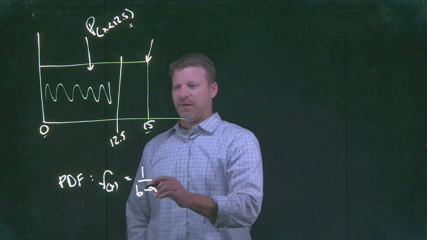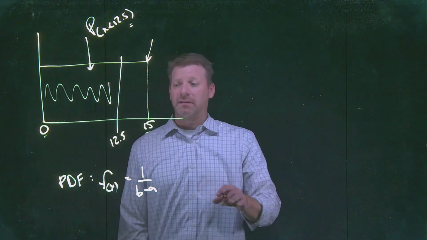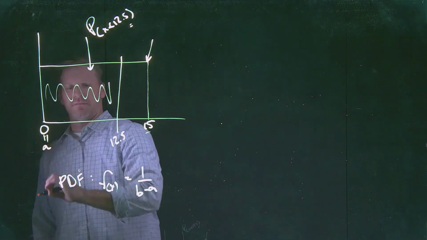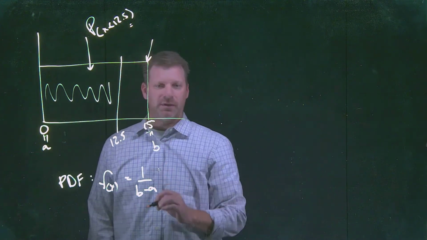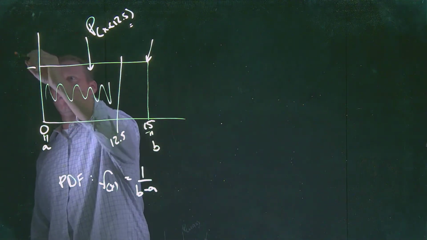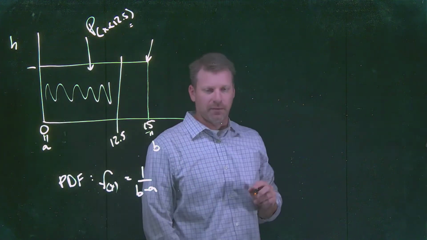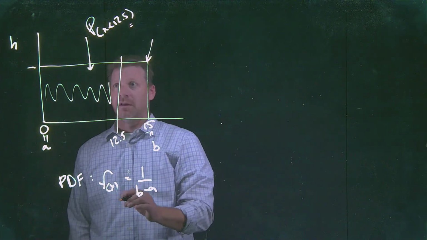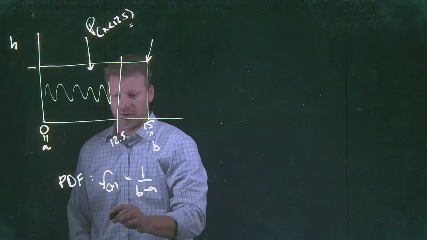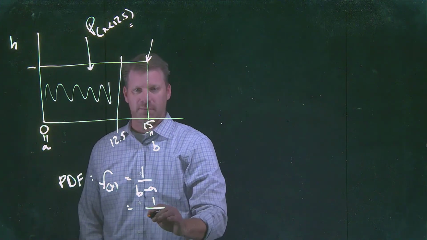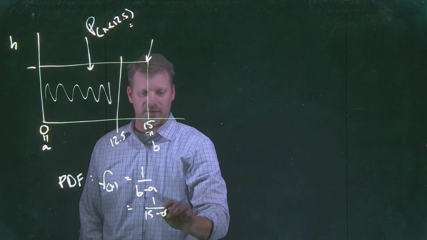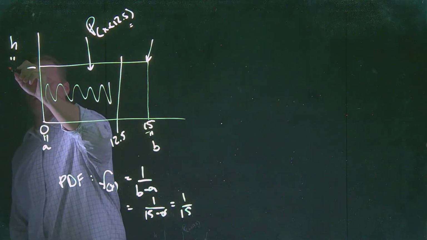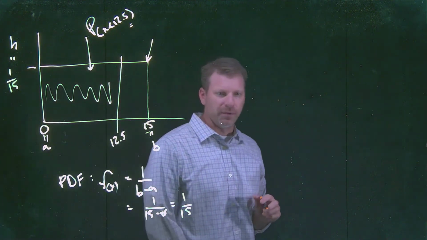If we want to find the probability density formula for this particular distribution, our minimum value is the a, our maximum value is the b. This probability density formula is then going to represent the height of the probability distribution. So if we're looking for the height of this continuous probability distribution, we're simply going to go 1 divided by, we have our 15 minus 0, which gets us to 1/15, which is a strange number, but that is the height of this uniform probability distribution.